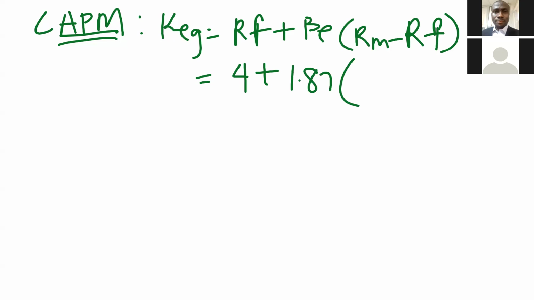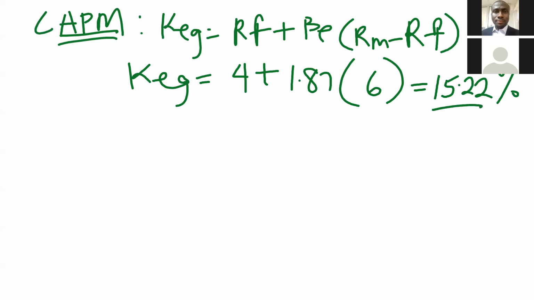No, they gave us the market risk premium, which is 6. So our cost of equity of a geared company is going to be 1.87 multiplied by 6, plus 4. That's 15.22%. That is our cost of equity of a geared company. Then we move to the final step, which is the WACC.